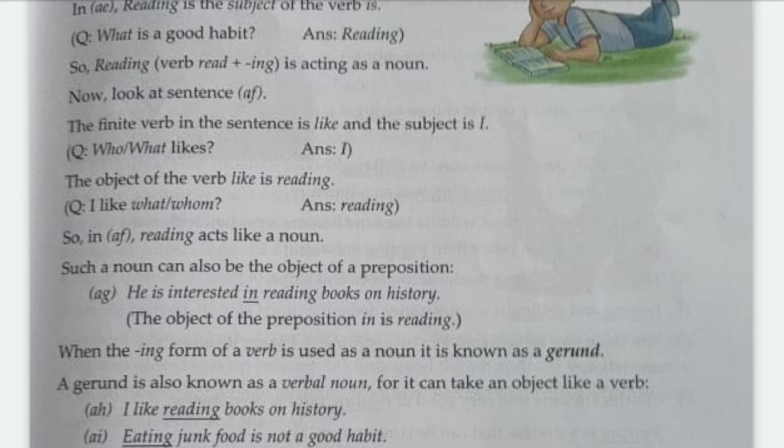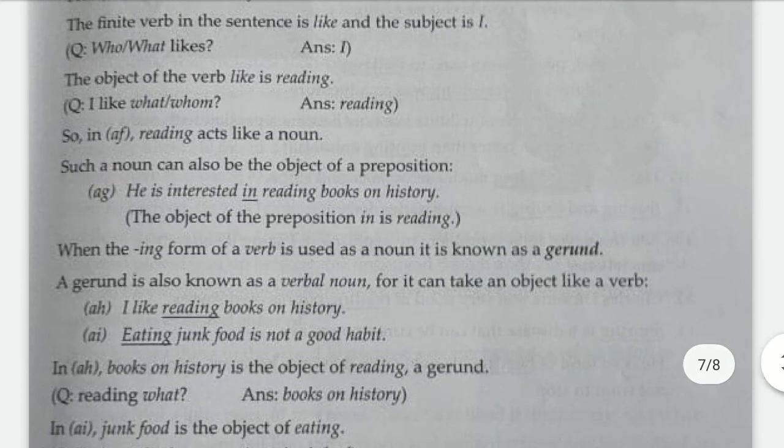When the -ing form of a verb is used in the place of a subject or an object, then it is said to be a noun. Such a noun can also be the object of a preposition. Here, he is interested in reading books on history. So the object of the preposition is reading.